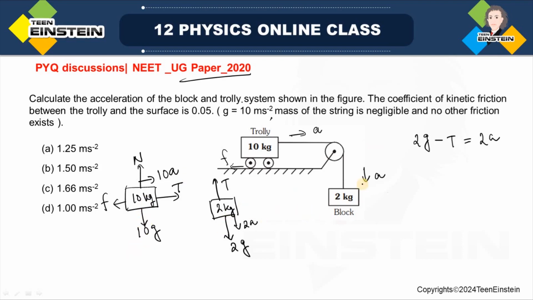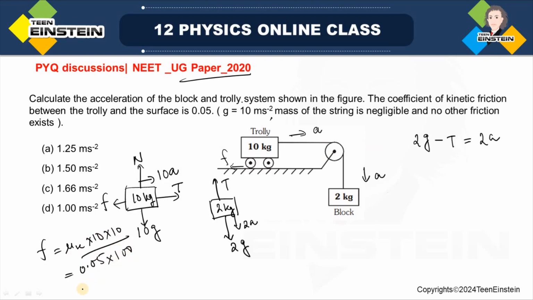Again, see, there is a kinetic friction given over here. If we want, we can find out this frictional force, that is mu kinetic m into g, that means 0.05 into 10 kg into g, so 0.05 into 100.